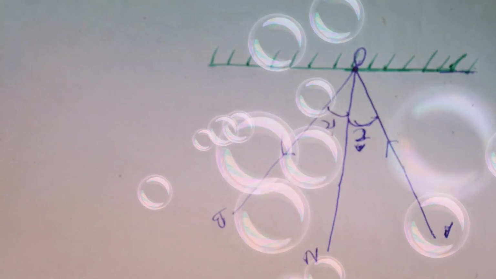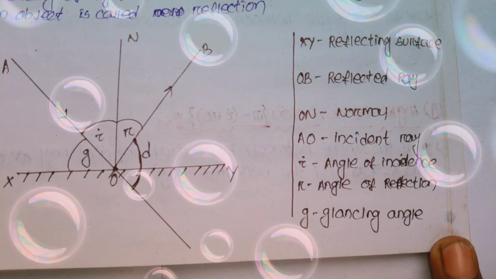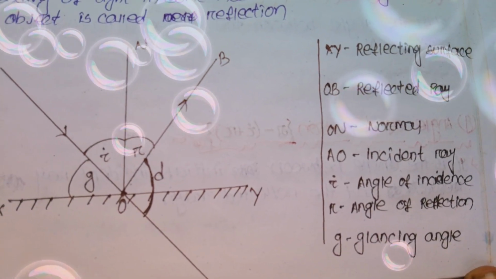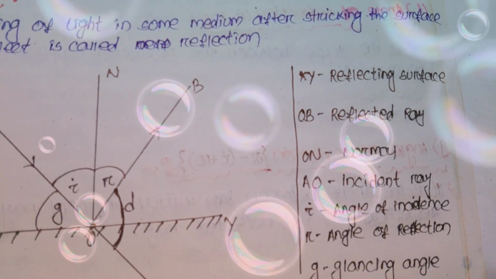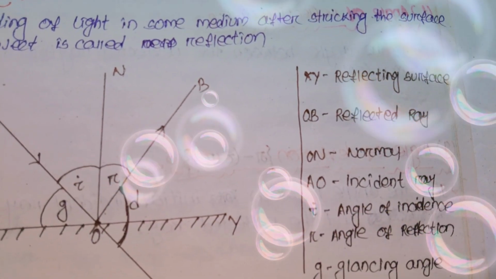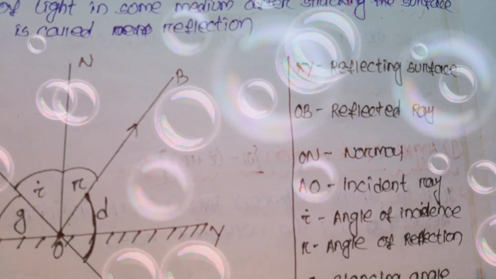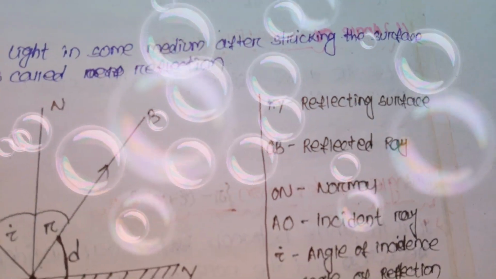O is also known as the point of incidence or incident point. So XY is the reflecting surface, OB is the reflected ray, ON is the normal, AO is the incident ray, i is the angle of incidence and r is the angle of reflection.